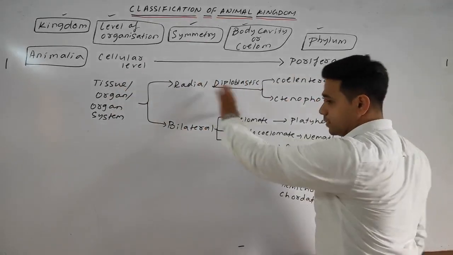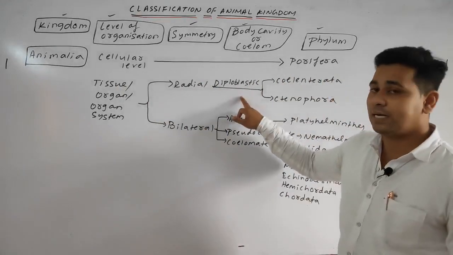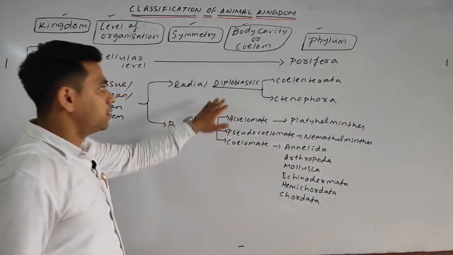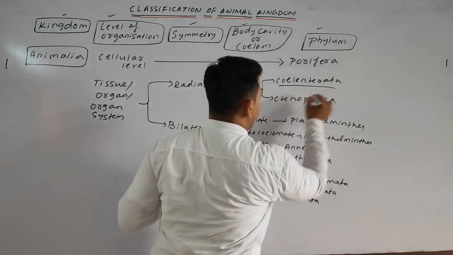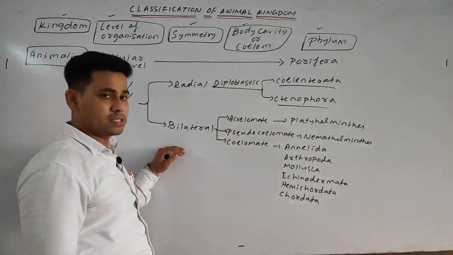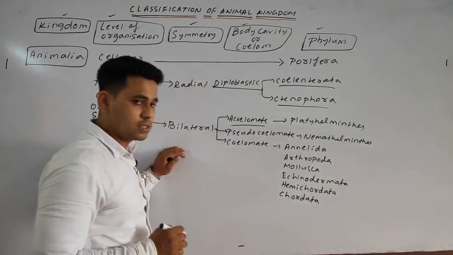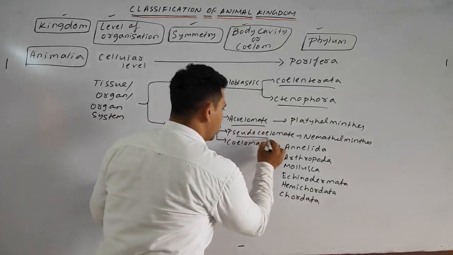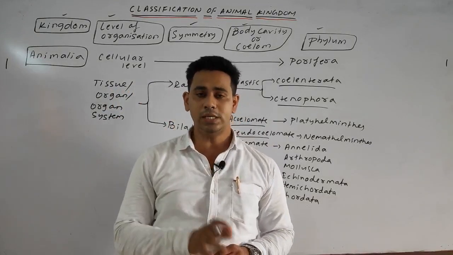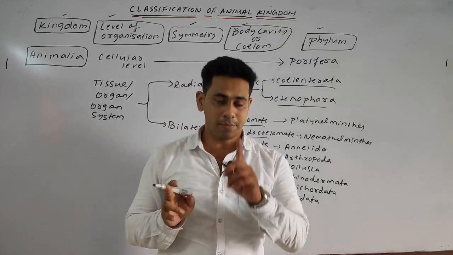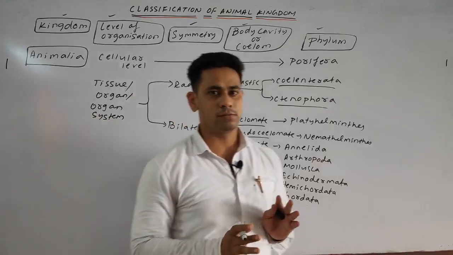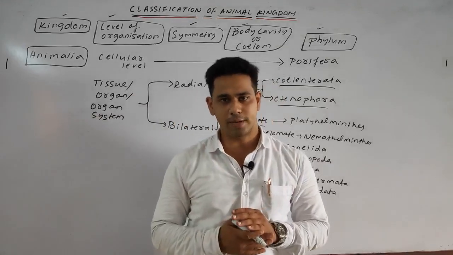Organisms that show radial symmetry are basically diploblastic. The phyla under the diploblastic are Coelenterata and Ctenophora. The rest show bilateral symmetry. Under bilateral symmetry come the acoelomate, meaning coelom is completely absent; pseudocoelomate, meaning true coelom is not there, the coelom is present but it is not the true coelom, not lined properly by the mesoderm, remember, mesodermal pouches are present; and coelomate, meaning true coelom is present, completely lined by the mesoderm.